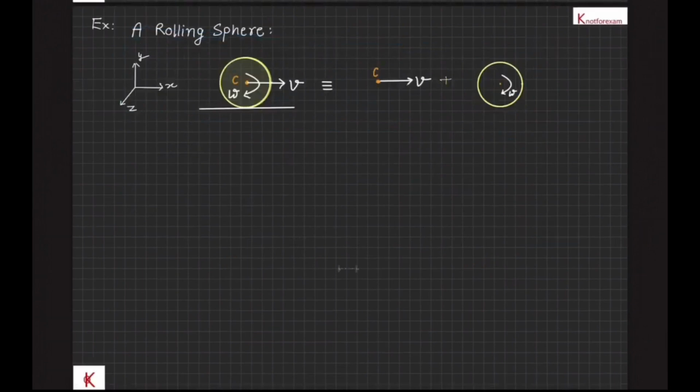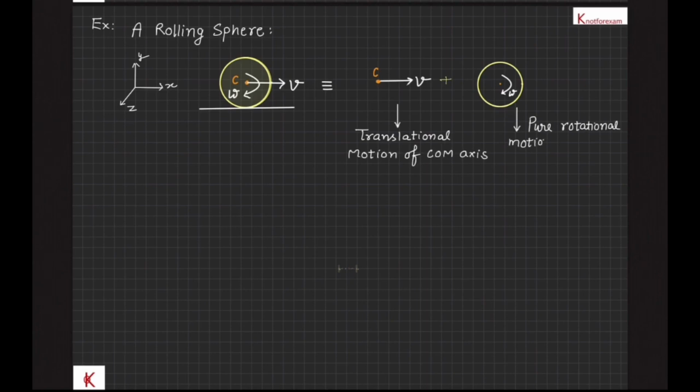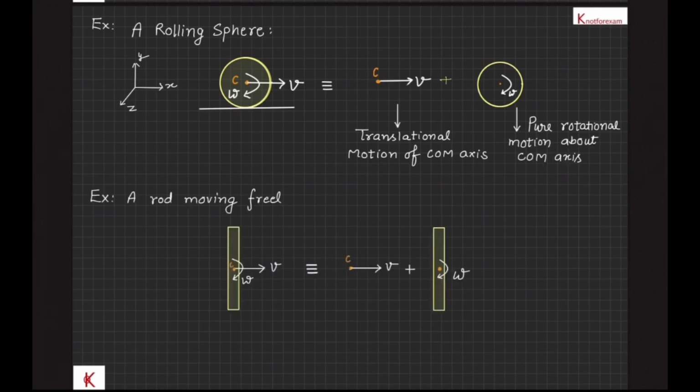In this example, there is a sphere which is moving along the x-axis. The plane of motion is the xy plane and its angular velocity is along the minus z axis. Since it is an example of general plane motion of a rigid body, this motion can be translational motion of the center of mass axis and pure rotational motion about the center of mass axis. Let's see another example of a rod freely moving on a horizontal floor. Motion is in the horizontal plane, so angular velocity will be in the vertical direction.